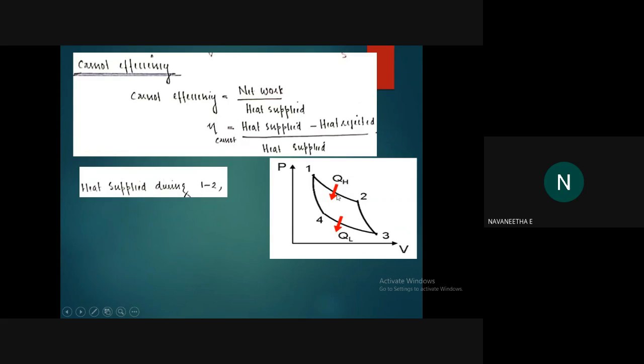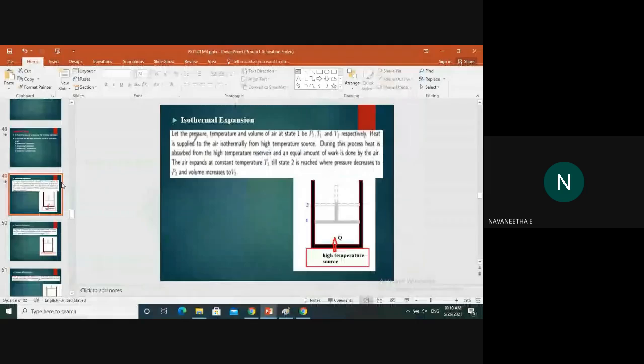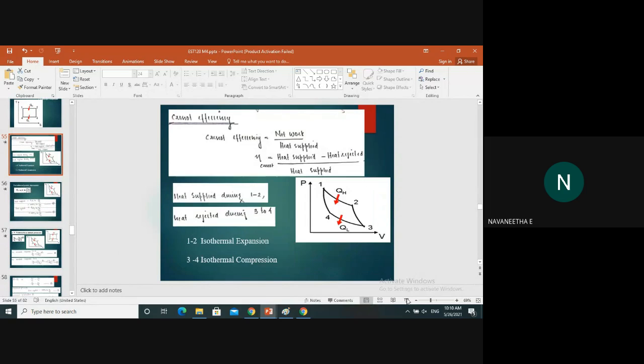Here, in isothermal expansion, we are supplying the heat by using a high temperature source, from state 1 to state 2. So heat is supplied during 1 to 2.